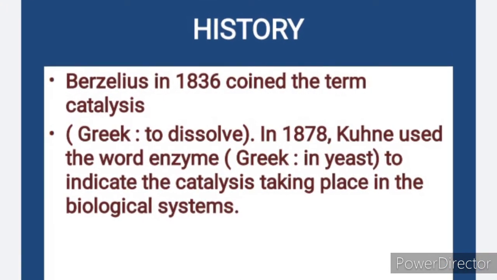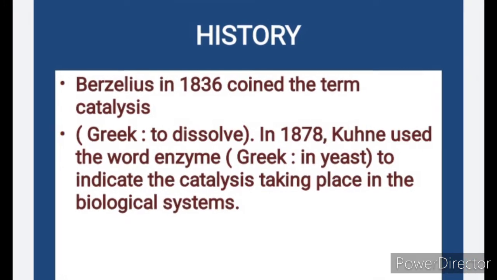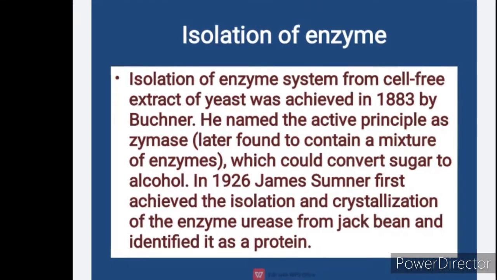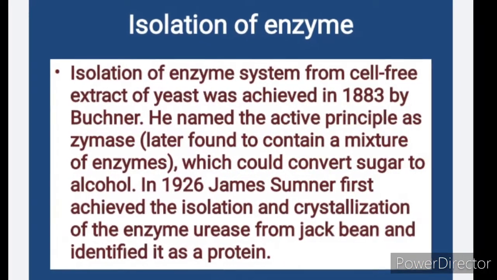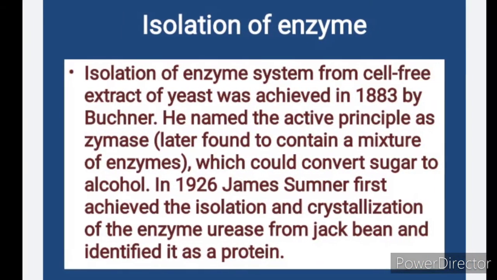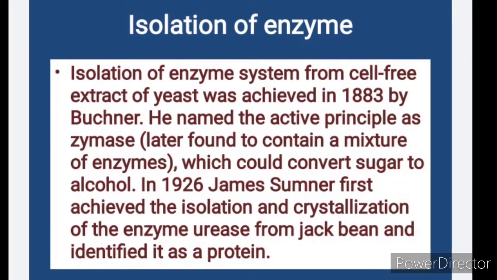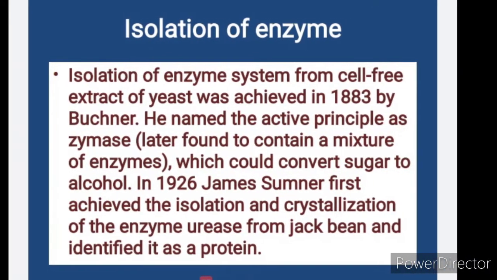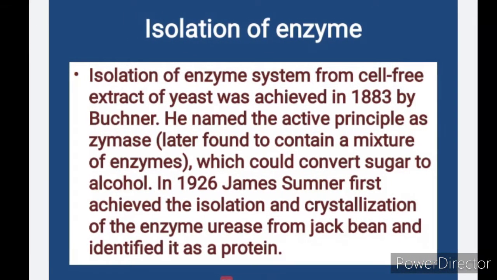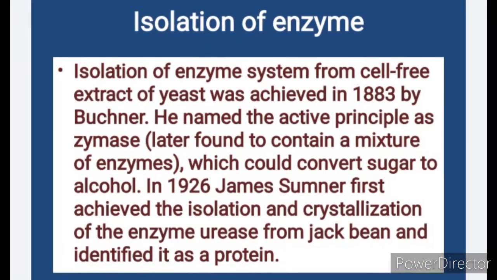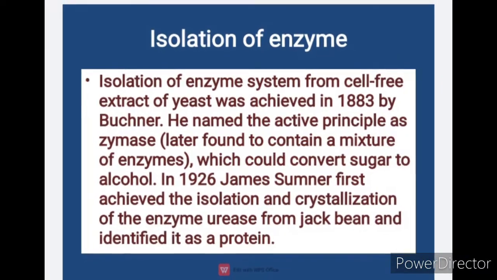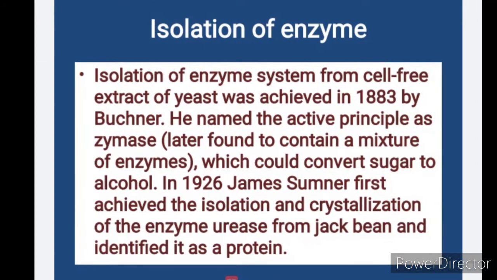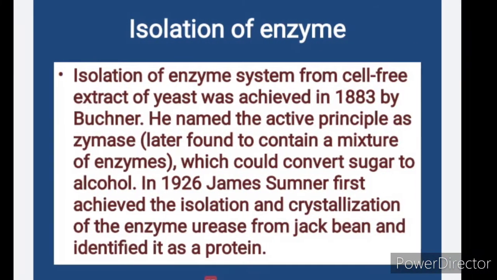For example, vitamin B complex and their coenzymes: thiamine, that is B1, and the coenzyme form is thiamine pyrophosphate. Riboflavin, that is B2, contains FAD and FMN cofactor. Pyridoxine B6 contains pyridoxal phosphate cofactor. Nicotinic acid, niacin, has NAD+ and NADP+ coenzyme form.